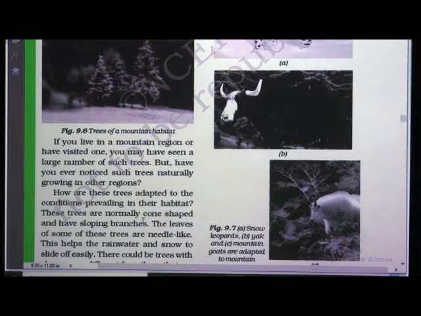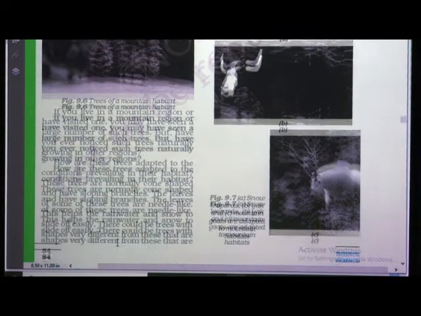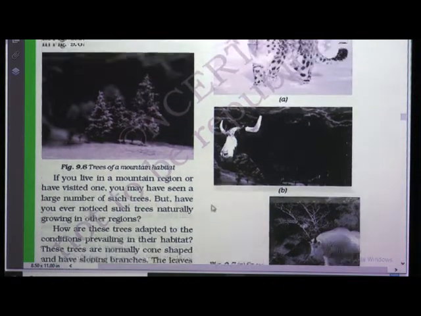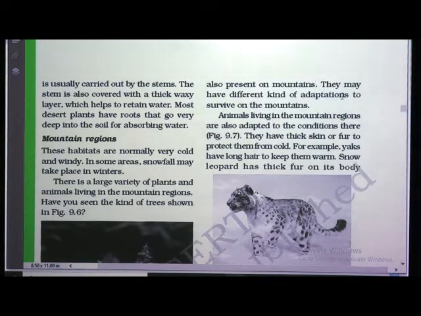These trees are normally cone shaped, and they have sloping branches. The leaves of these trees are needle like. This helps the rainwater and snow slide off very easily. There could be trees with shapes very different from these that are also present on the mountains. They may have different kinds of adaptations to survive on the mountains.